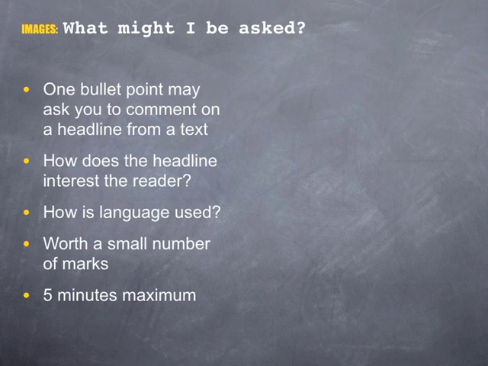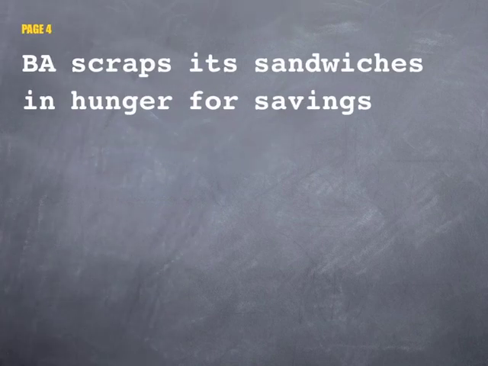Right, let's get on with looking at each headline in turn, starting on page 4 with "BA scraps its sandwiches and hunger for savings". This headline gives clues to the article's content with reference to British Airways, sandwiches and saving money. The diagram showing the flying sandwich helps the readers to understand this article will be about the cost of food on airlines.